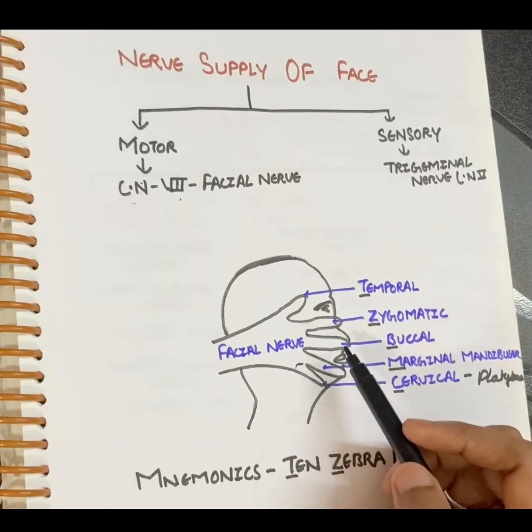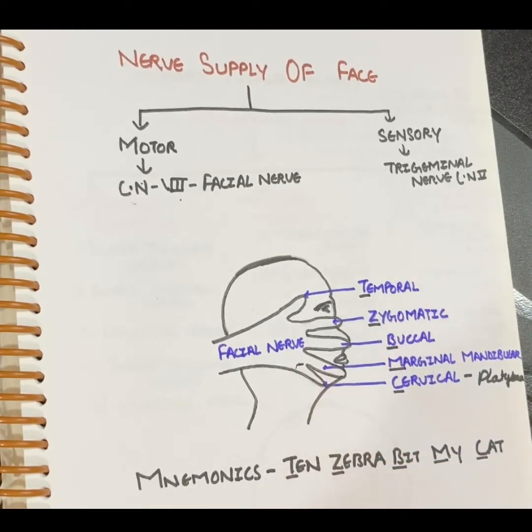So now first we read about the motor supply of the face. Motor supply of the face is basically through the terminal branches of the facial nerve. Facial nerve gives 5 terminal branches. How will you remember all the terminal branches of the facial nerve? This can be easily remembered through the simple mnemonic, that is "Ten Zebra Bit My Cat."